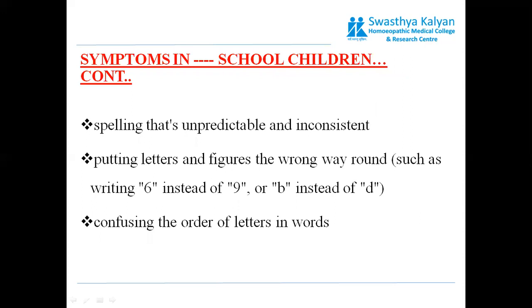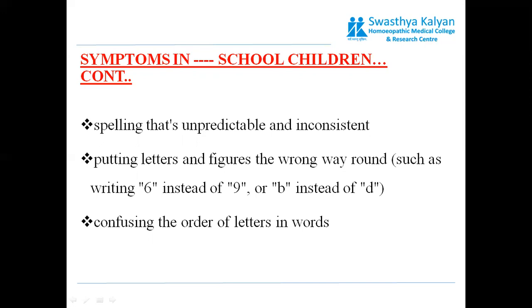Spelling that's unpredictable and inconsistent. They have difficulty in spellings. Putting letters and figures the wrong way round. What they will do is put the letters or numbers in the wrong place. For example, they will write 6 instead of 9, or write B instead of D. They get confused with the order of the letters in the words.